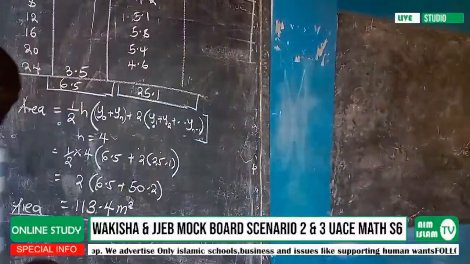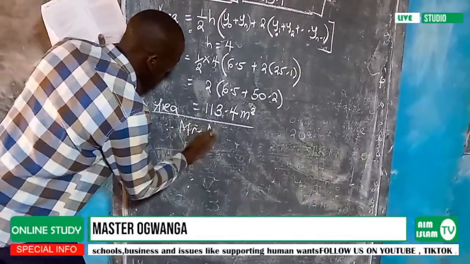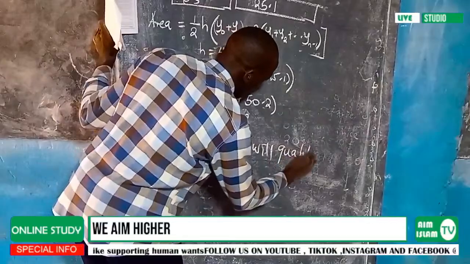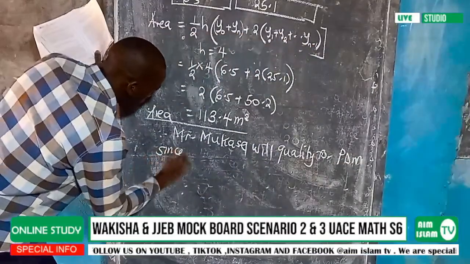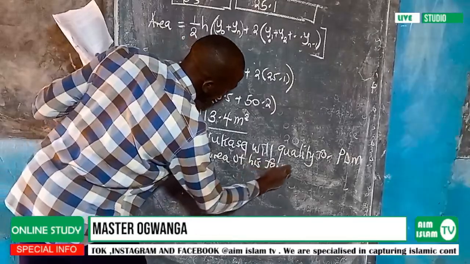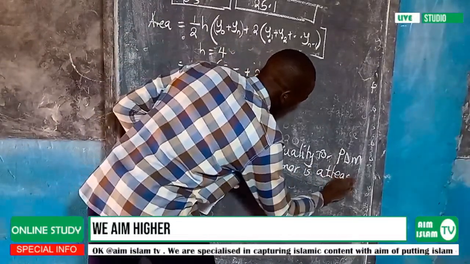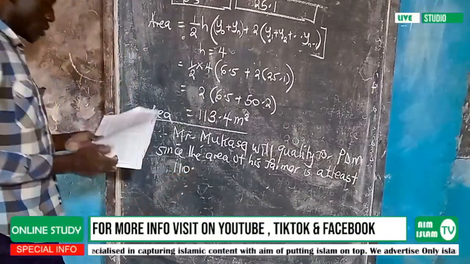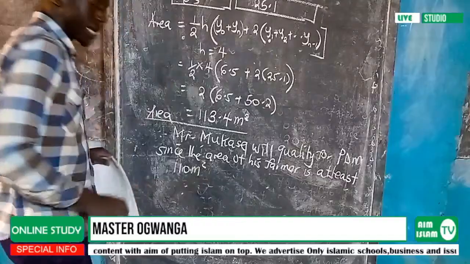So part B, we are going to conclude. Therefore, we say Mr. Mukasa will qualify for PDM since the area of his farm is at least 110 meters squared.